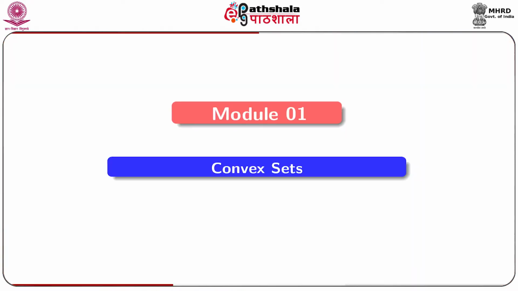Also we shall discuss characterization of completeness of a normed linear space with the introduction of series, that is infinite series, on a normed linear space. Also we shall discuss factor spaces called quotient spaces on a normed linear space, and thereby we shall show it will be a Banach space. We shall now discuss module 1 of chapter 4. The title of module 1 is convex sets.